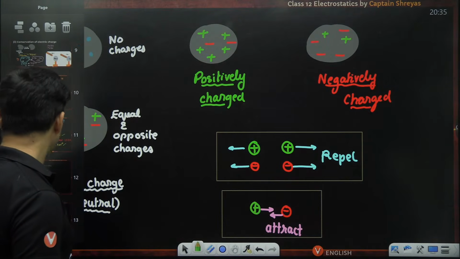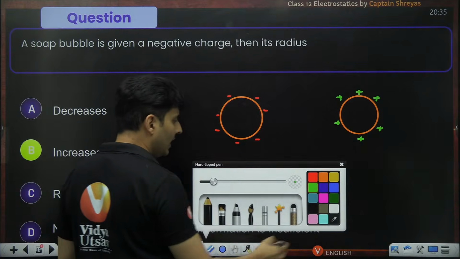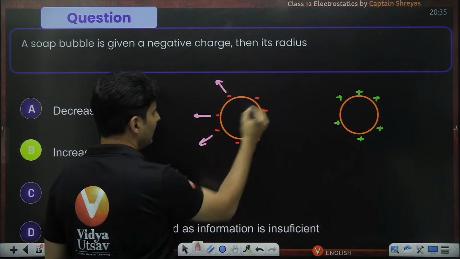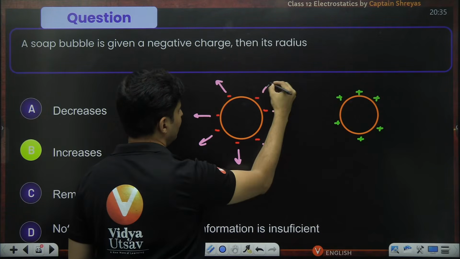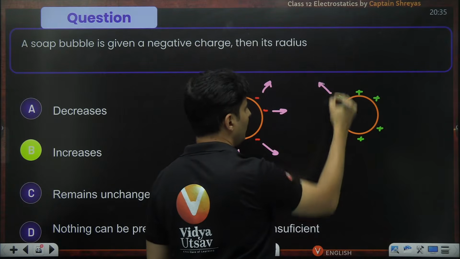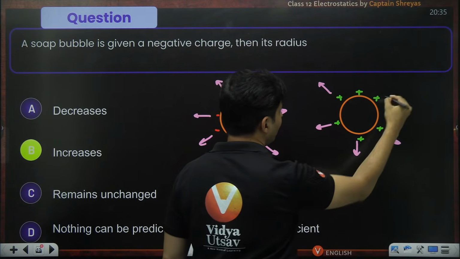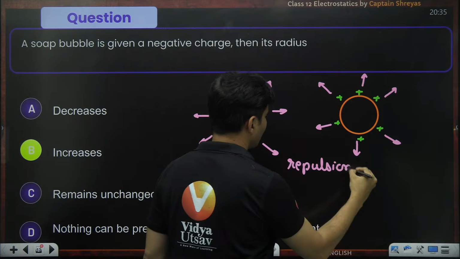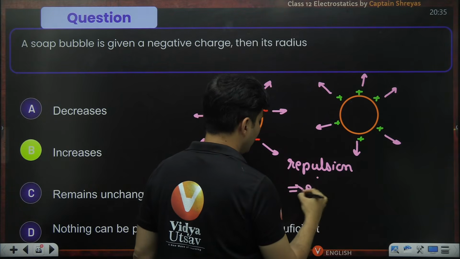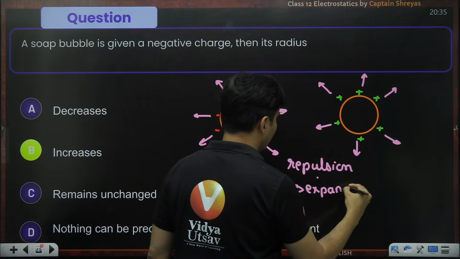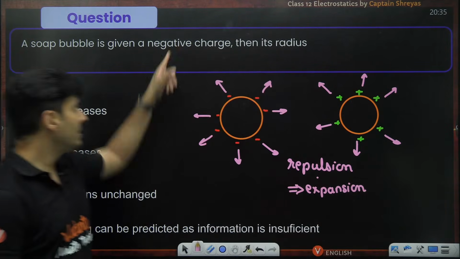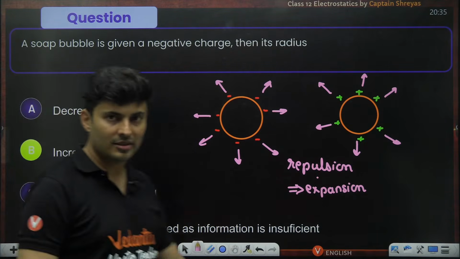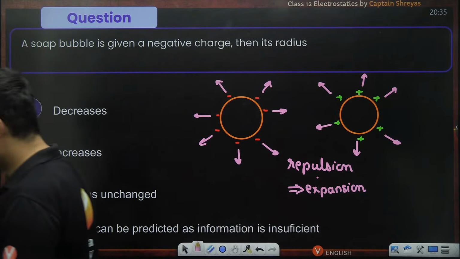So that means over here, these negatives will all end up repelling each other. This negative will be repelled by that, this, repel. Even these positives will end up repelling each other. So because of that repulsion, the repulsion causes that expansion. So it doesn't matter whether it is negatively charged or positively charged, the answer will be the radius will increase. Is this absolutely clear?